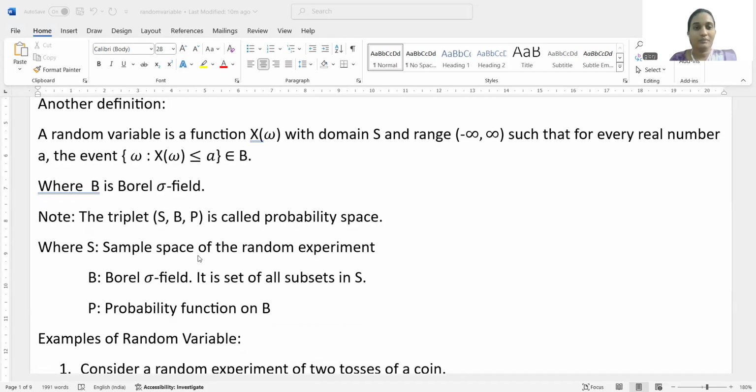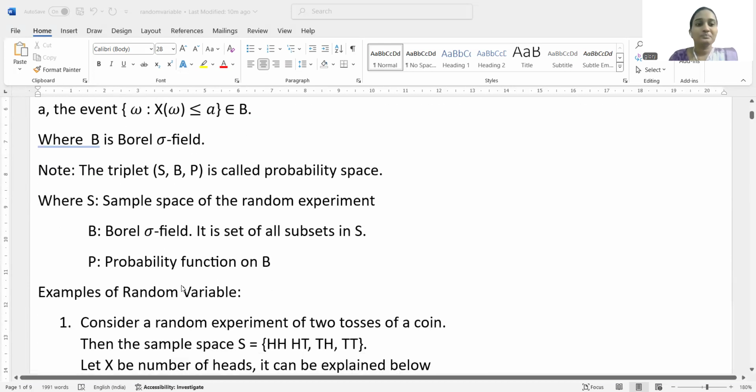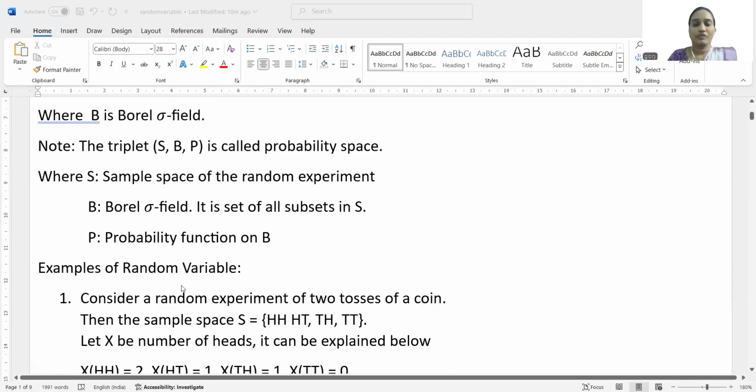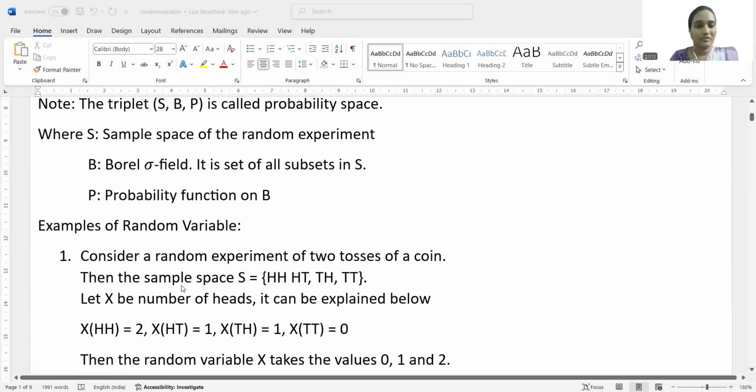The sample space is the set of possible outcomes of a random experiment, and the subsets of that sample space form the Borel field. So here we see the triplet (S, B, P), which is called the probability space, where S is the sample space with all the possible outcomes of the random experiment, B is the Borel sigma field, the collection of subsets of the sample space, and P is the probability function defined on the sigma field.